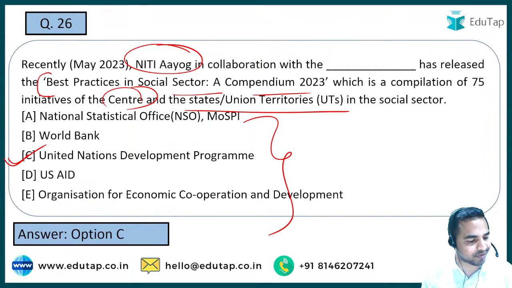And guys, I really believe that all of you have given me the right answer, absolutely right. All the people have given me option C as the right answer to this question, and it is option C. So guys, this is the right answer. Let's move on to the next question.